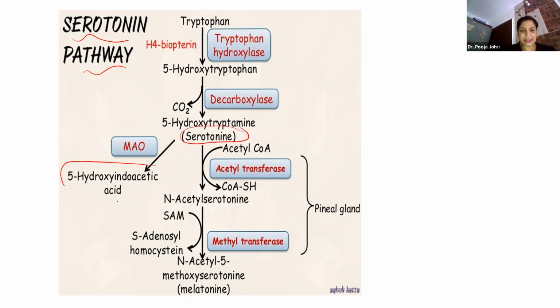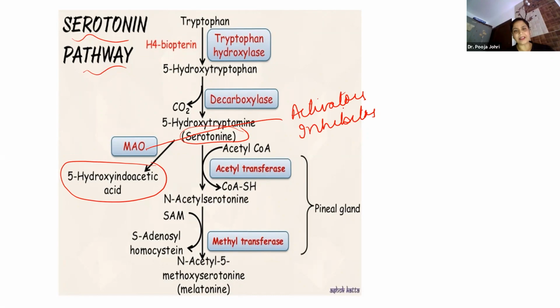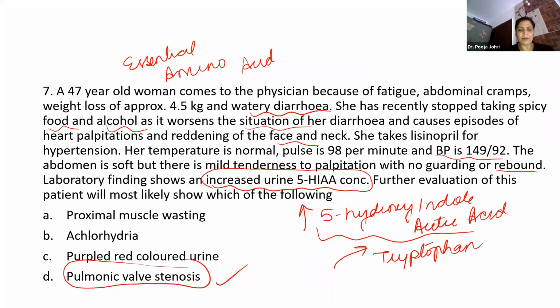And you can see there is increase in the concentration of this. All the antidepressants which we take are either MAO activators or MAO inhibitors. So here automatically the answer will be pulmonic valve stenosis.